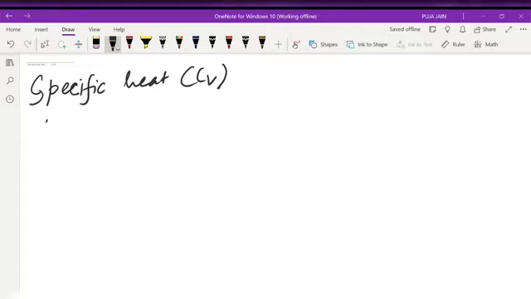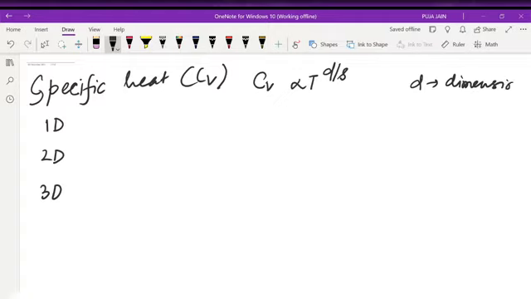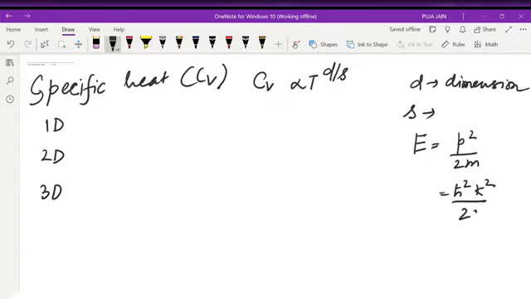At 1D, 2D and 3D, C_V is proportional to T to the power d by s, where d is the dimension and s is what? In case of fermions, we write E equals p square by 2m, that is h cross square k square by 2m. This 2 is the value of s. In case of bosons, we write E equals pc, so here the value of s is 1.